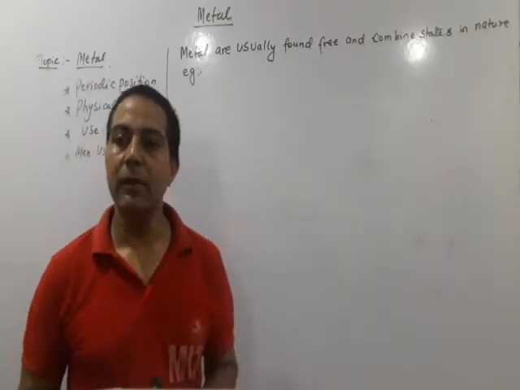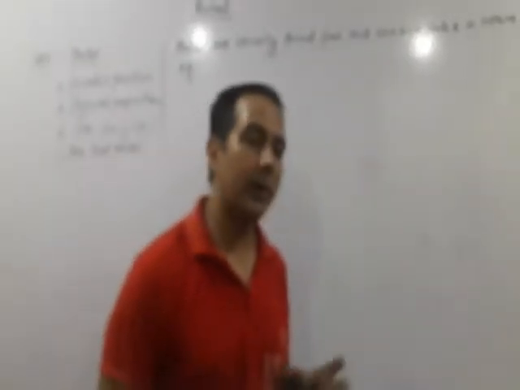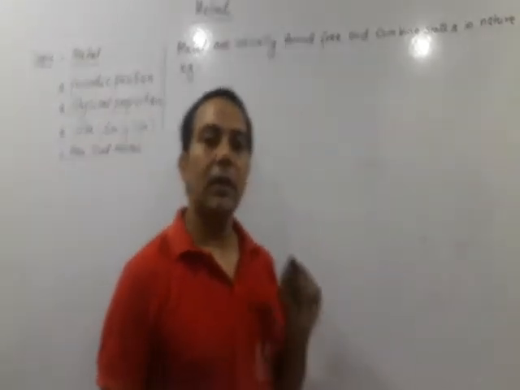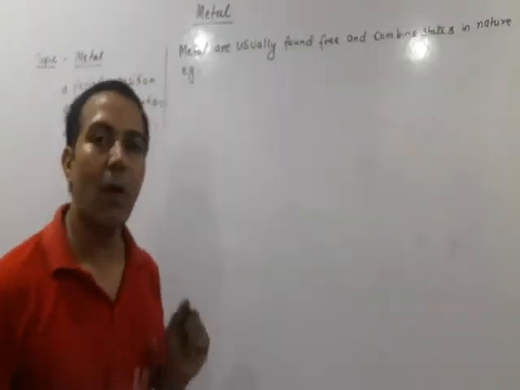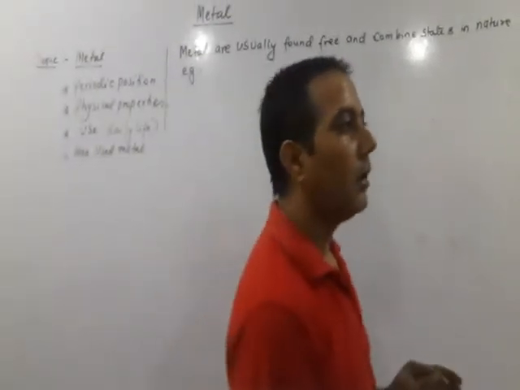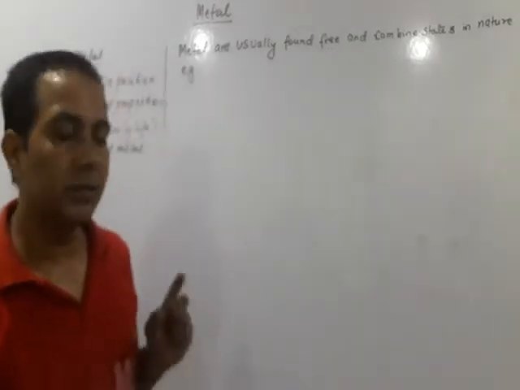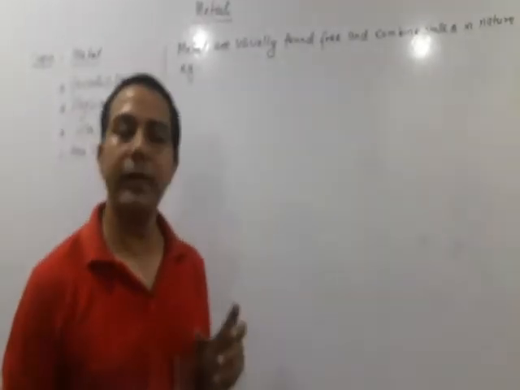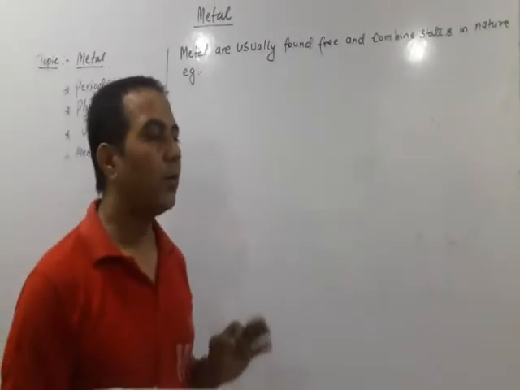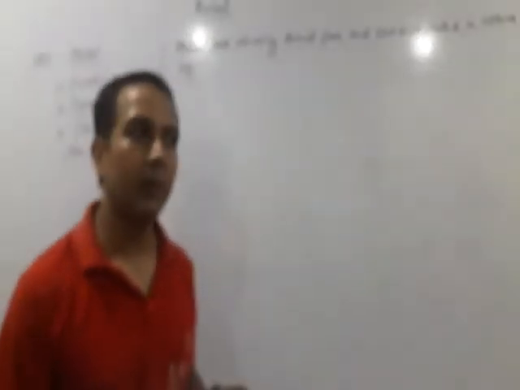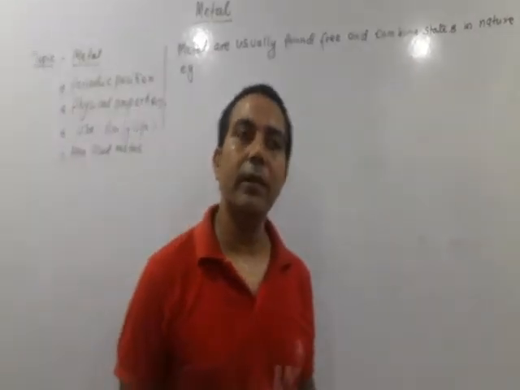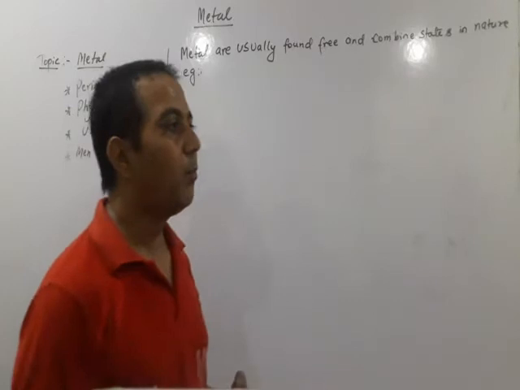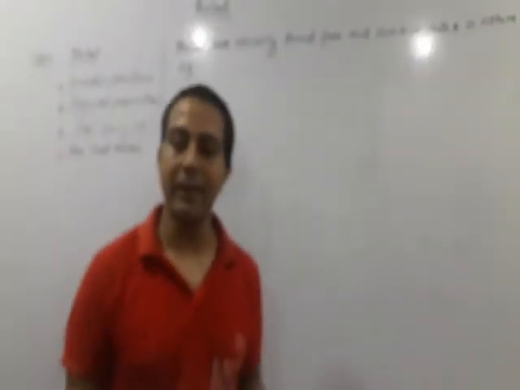In metals we are going to study, first one is the positions of metals in the periodic table. Number two, we are going to study the physical properties of the metals. Some of the metals we are going to study in this chapter are iron, silver, copper, gold, etc. We are going to study what types of properties iron, silver or gold have.